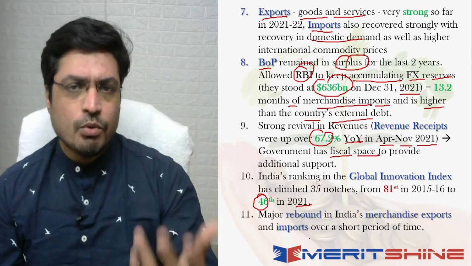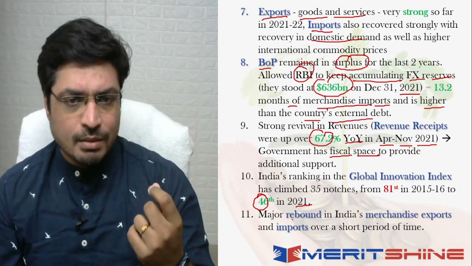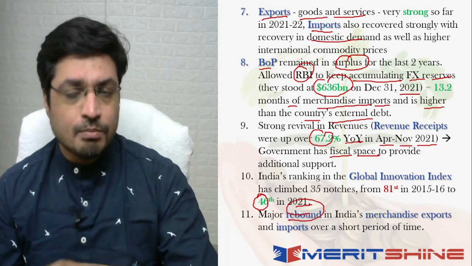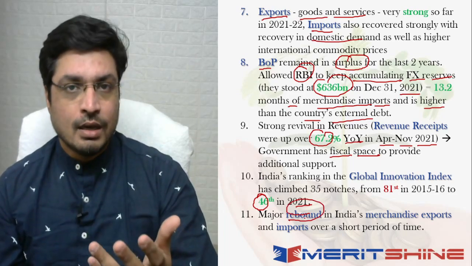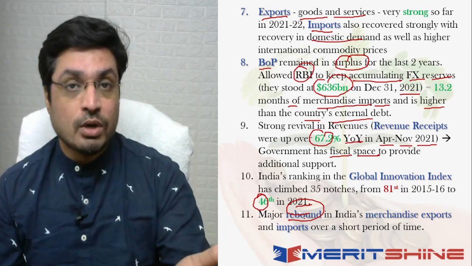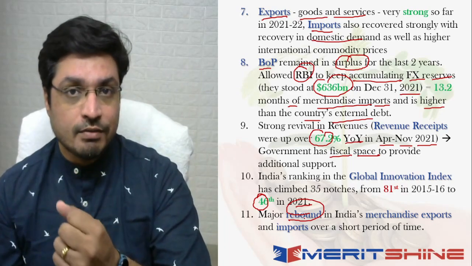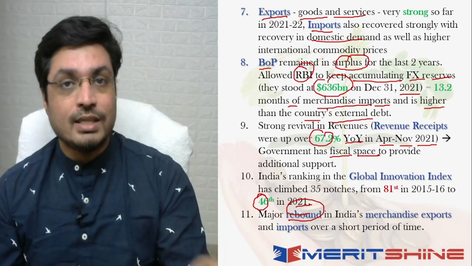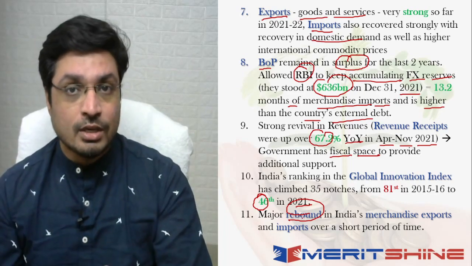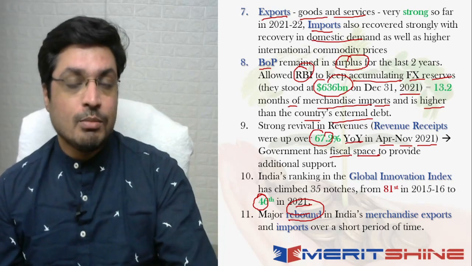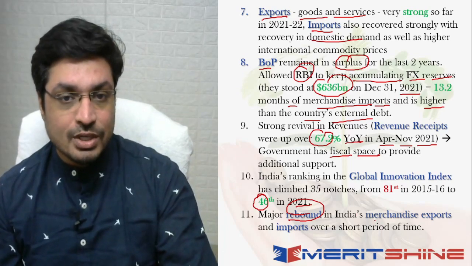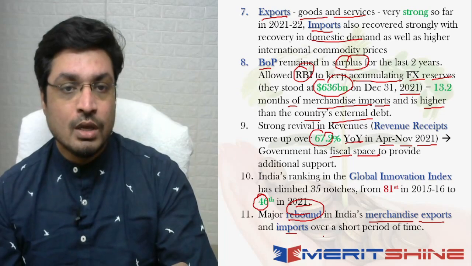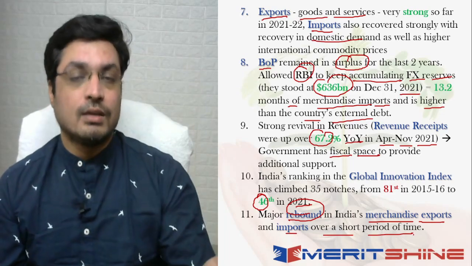Right. Next thing which I want to talk about is that we've basically seen a major rebound. Rebound का मतलब brilliant performance, brilliant comeback. The rebound का मतलब in the sense कल का जो मैच हुआ था राफेल नडाल and Daniel Medvedev का, Nadal rebounded brilliantly, right? So he was basically 2 sets down and then he won the remaining 3 sets to win the match. That is a rebound. So when you talk about a rebound in this case, we're talking about India's merchandise exports and imports over a short period of time massively turn around हुआ है, right?